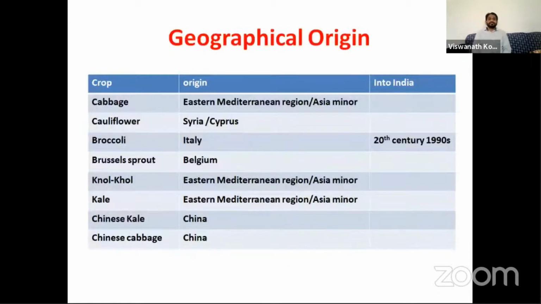So the geographical origin: almost all these cole crops were originated in Europe near the Mediterranean region. Cabbage in the eastern Mediterranean region, cauliflower from Syria, broccoli from Italy, Brussels sprout from Belgium, and kohlrabi and kale from the Mediterranean region. Chinese kale and Chinese cabbage were originated in China. But these cole crops were migrated to China by humans, and there they were modified into Chinese kale and Chinese cabbage. Broccoli was introduced into India much later, in the 20th century, in the 1990s, though it is an ancient crop and the progenitor of cauliflower.